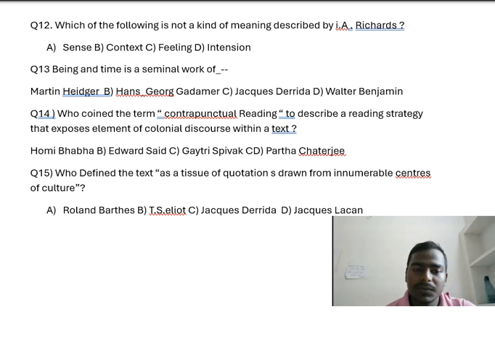This definition appears in Roland Barthes' essay The Death of the Author, published in 1967, where he argues that a text is not a line of words releasing a single theological meaning, but a multidimensional space.